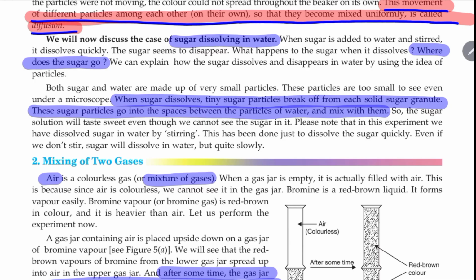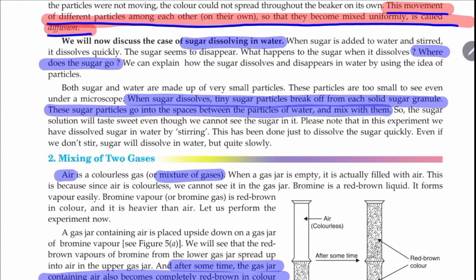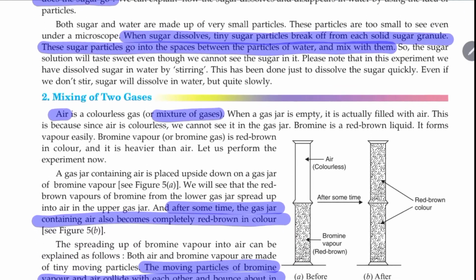If we stir it or if we heat it, the process may be faster. So stirring or heating the solution may make the phenomenon faster, but if I don't stir or don't heat, it doesn't mean that the phenomenon will not occur. The intermixing of the particles will not occur? Yes, it will occur.